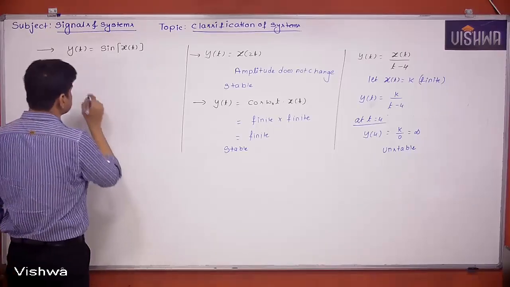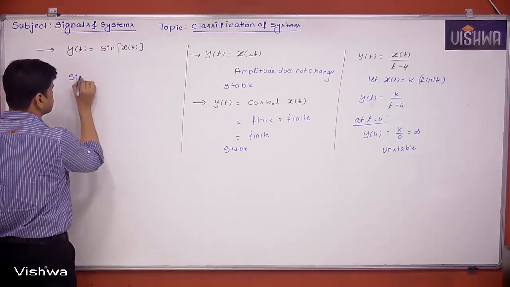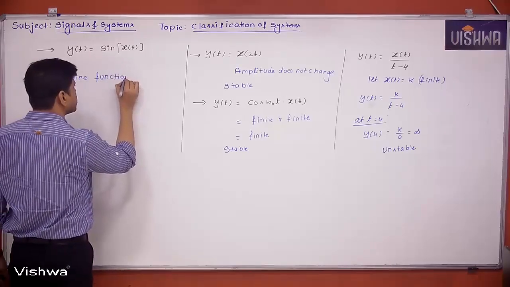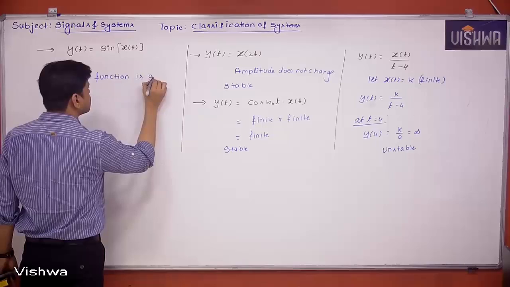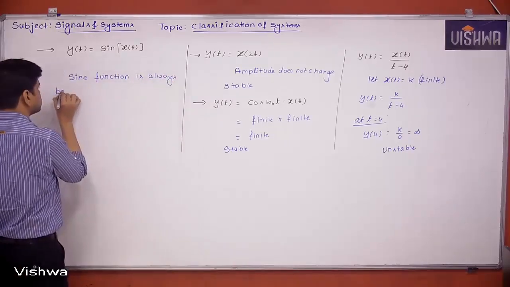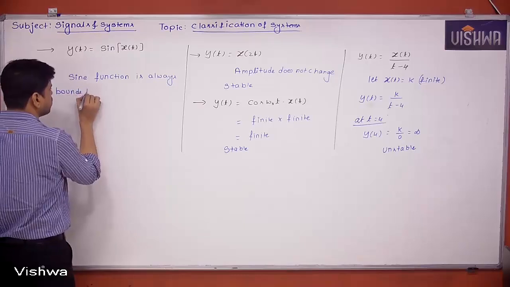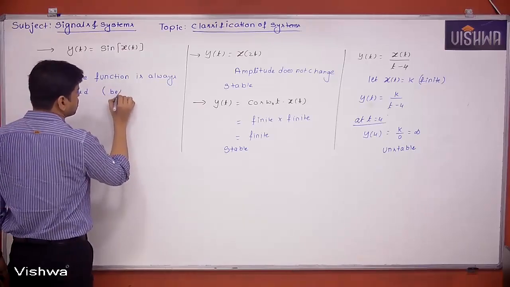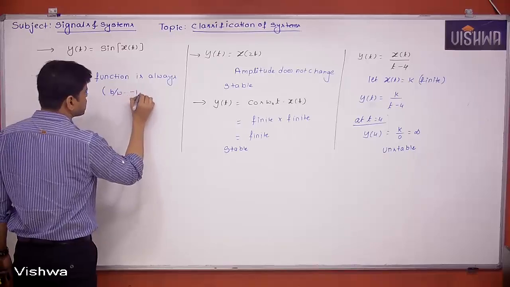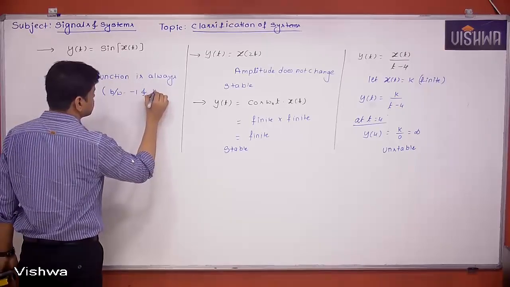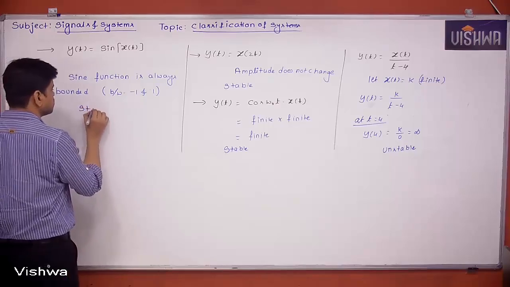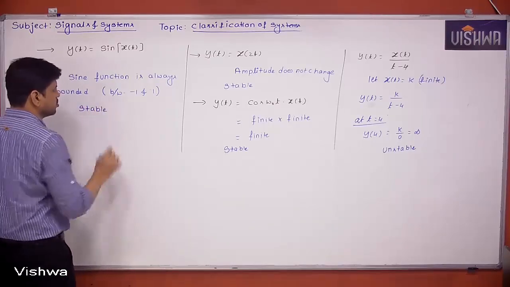Remember, the sine function is always bounded between -1 and +1. So the system is stable again.